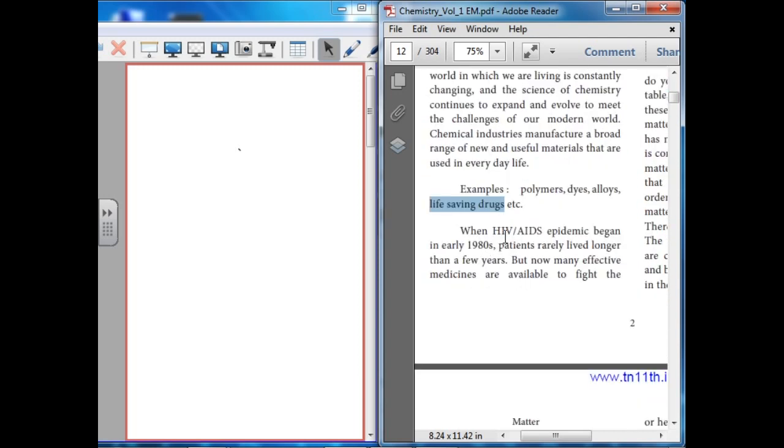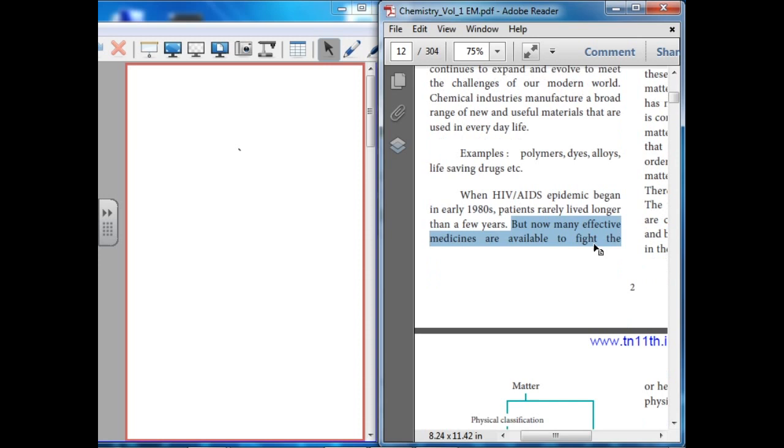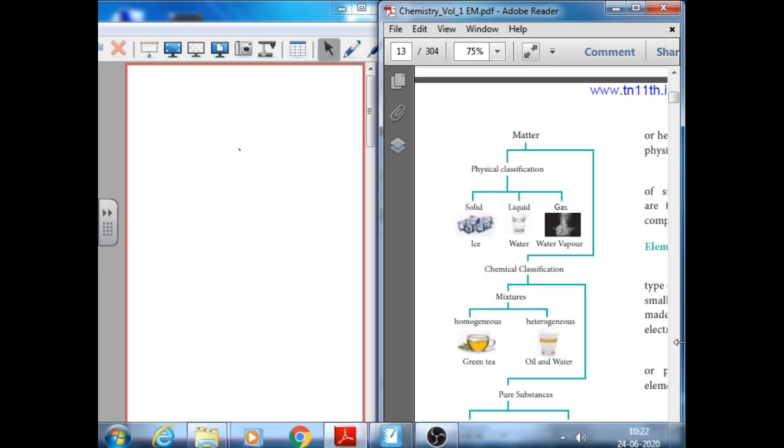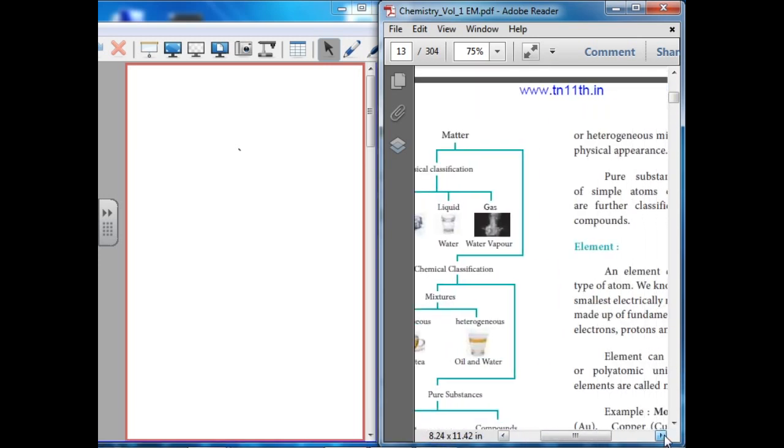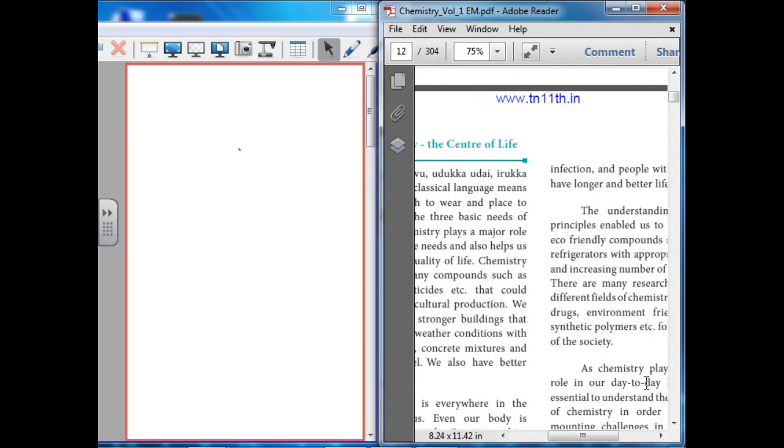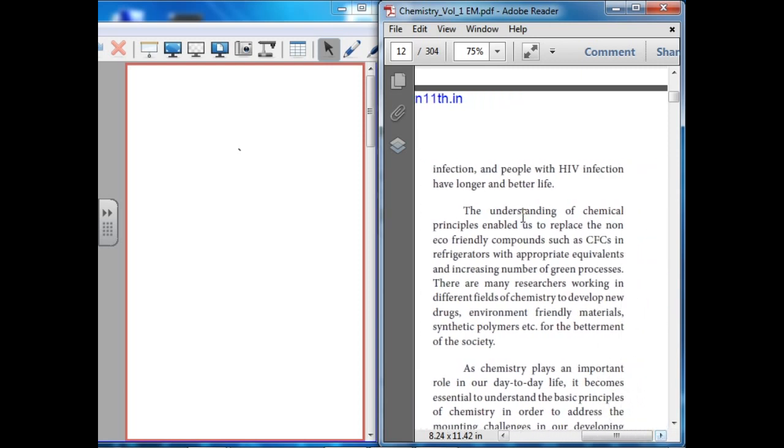For example, HIV patients in the year 1980, earlier patients rarely lived longer than a few years, but nowadays there are many advanced medicines. So the HIV patients can live a longer life. The reason is new drugs, new medicines have been invented.